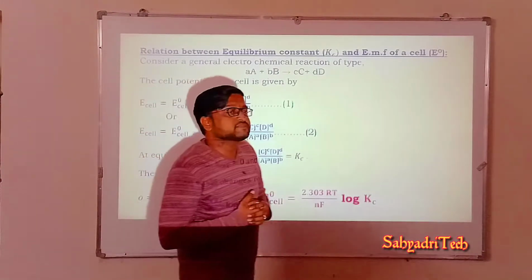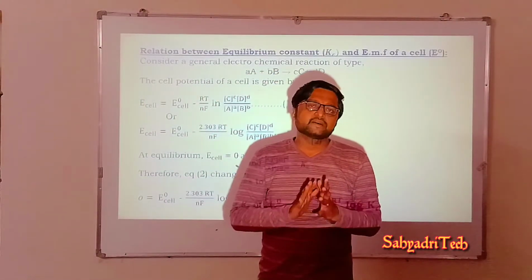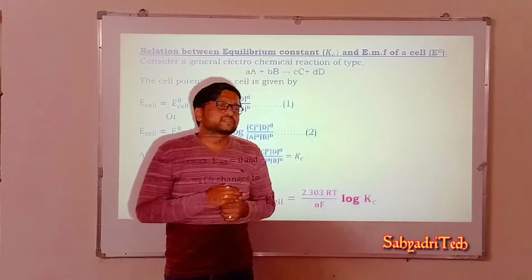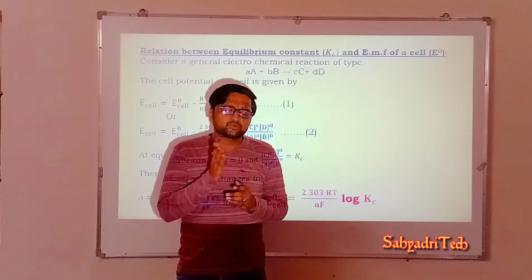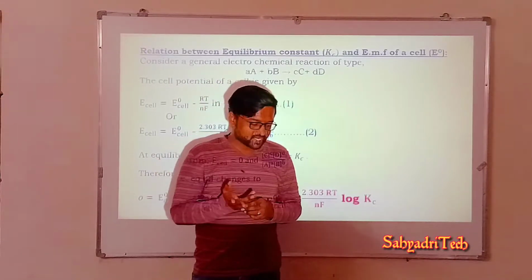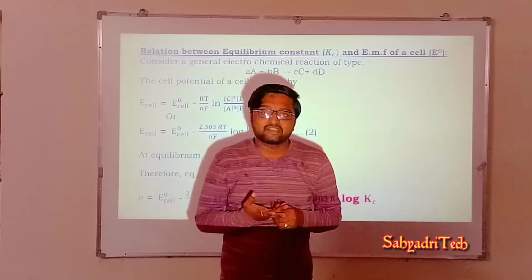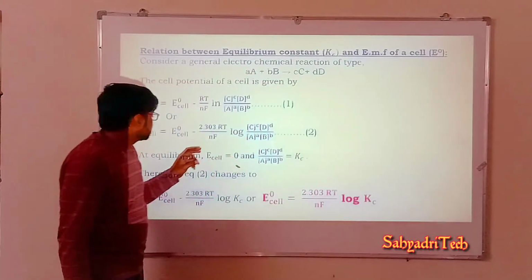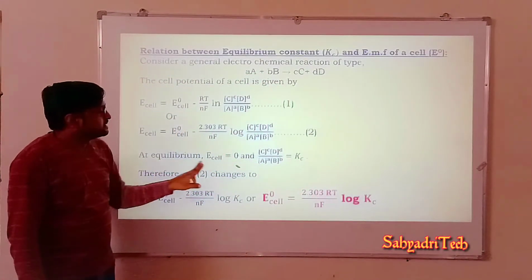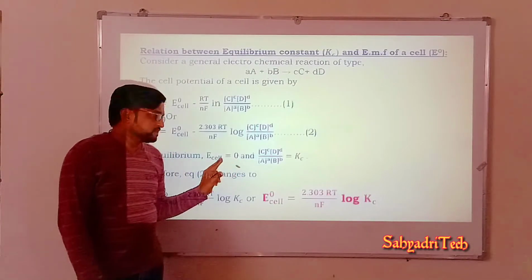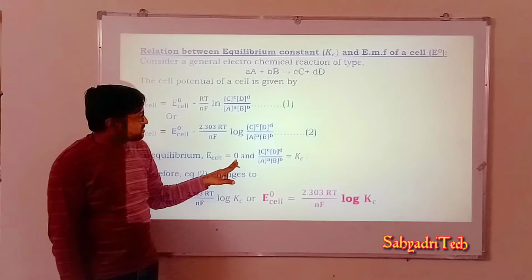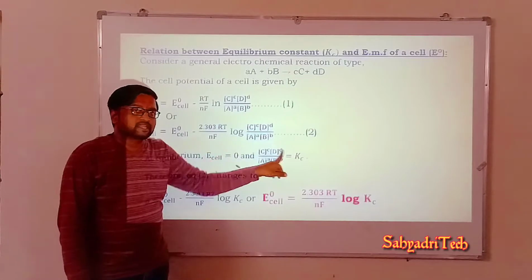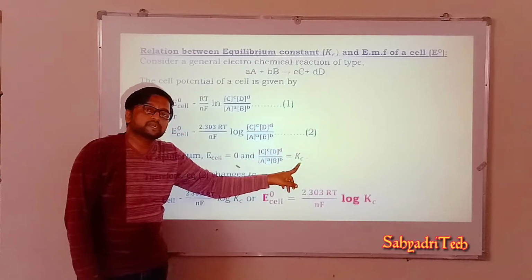Now, what is the condition we are specifying? If the reaction attains equilibrium. When a reaction attains equilibrium, we already know that there is no flow of electrons, therefore there is no current, so there is no potential. At equilibrium, the cell potential will be zero, that is, the EMF produced will be zero: E cell is equal to zero. And the reaction quotient Qc becomes equal to Kc, the equilibrium constant.